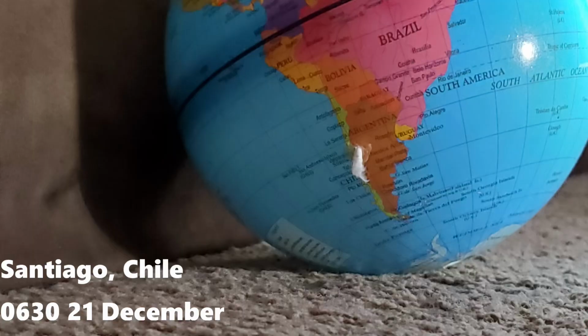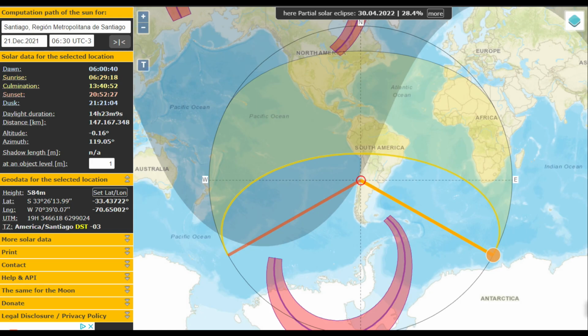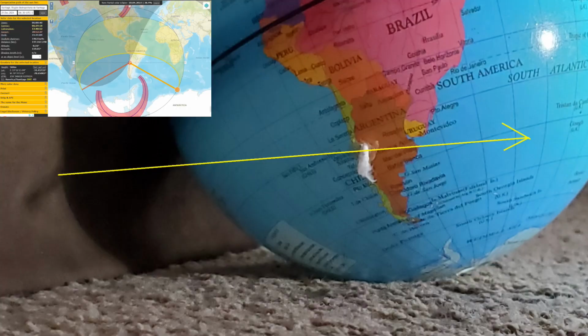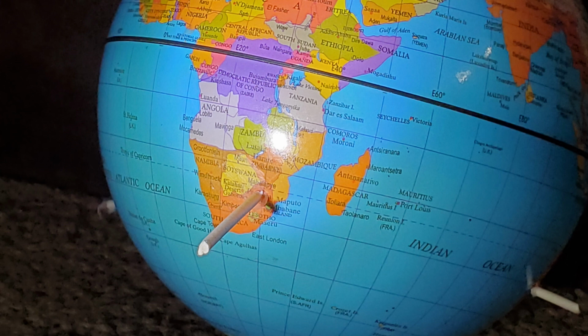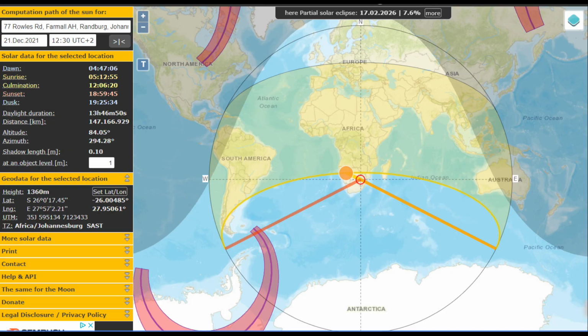Okay, here's Santiago, Chile at 0630, 21 December. According to suncalc.org, a viewer in Santiago, Chile at 0630, 21 December would view the sun towards the southeast, just like you see right here. Matches perfectly. Let's move on. In Johannesburg, South Africa at 1230, 21 December, a viewer would see the sun high in the sky slightly towards the northwest and would cast a shadow towards the southeast. Again, suncalc.org is correct.